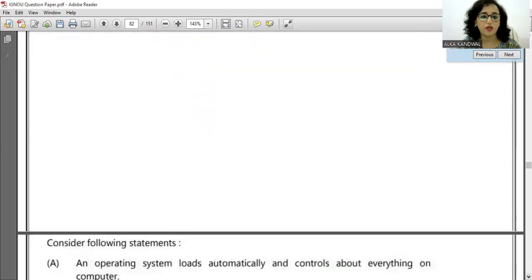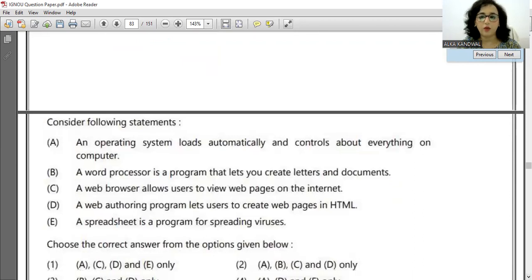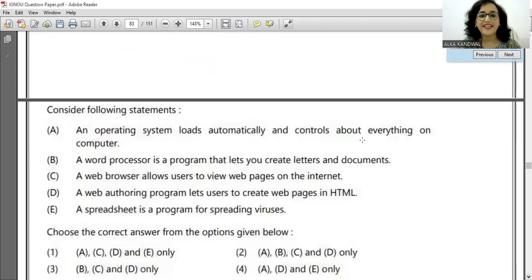So moving ahead, let us see what is next. The 15th question, again, choose the statements. I think they are loving this type of question. An operating system loads automatically and controls about everything on the computer. A word processor is a program that lets you create letters and documents. A web browser allows users to view web pages on the internet. A web authoring program lets users create web pages in HTML. And a spreadsheet is a program for spreading viruses. No. The last statement does not make sense, and all the other statements make sense and are absolutely correct.